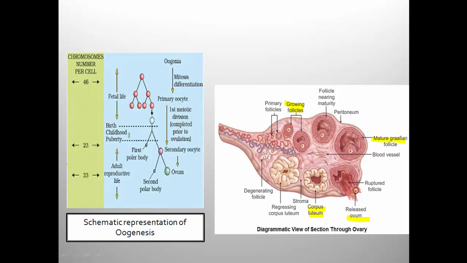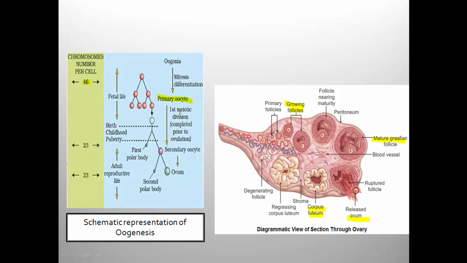It is schematic representation of oogenesis. Again 3 mark question. The schematic representation of spermatogenesis as well as oogenesis, both of them are important. It is initiated by an oogonium, which increases its number by the mitosis. The chromosome number in the primary oocyte is 46. In the oogonium as well as primary oocyte it is 46, because it is dividing through the mitosis.